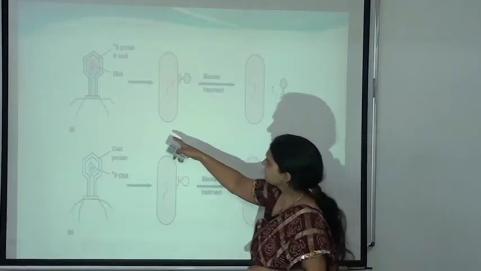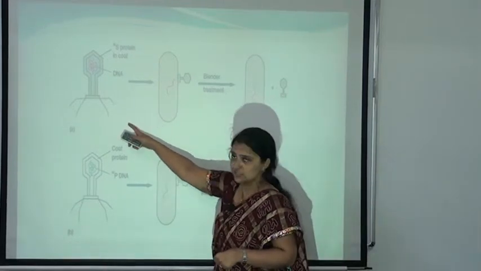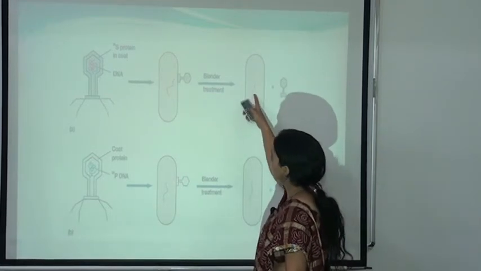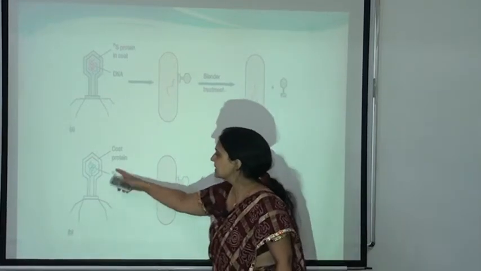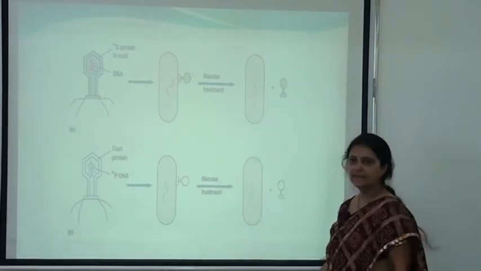Here you can see that this is the radiolabeled DNA. This bacteriophage T2 will be infected to the E. coli, and here you can see that the radiolabeled DNA is inside the cell, and this is the protein, and it will remain outside the cell.